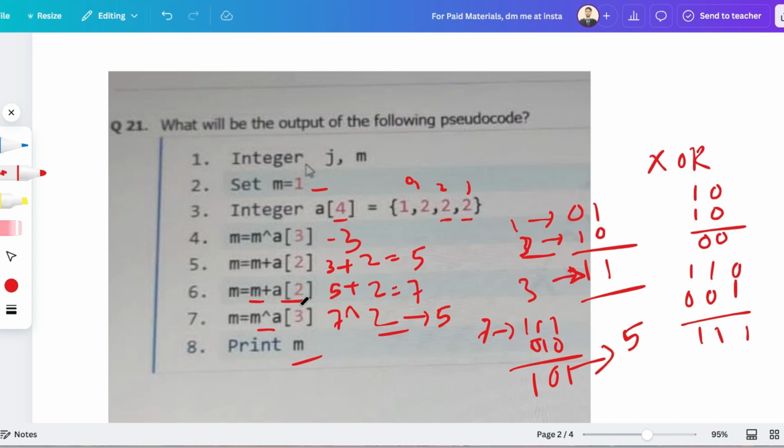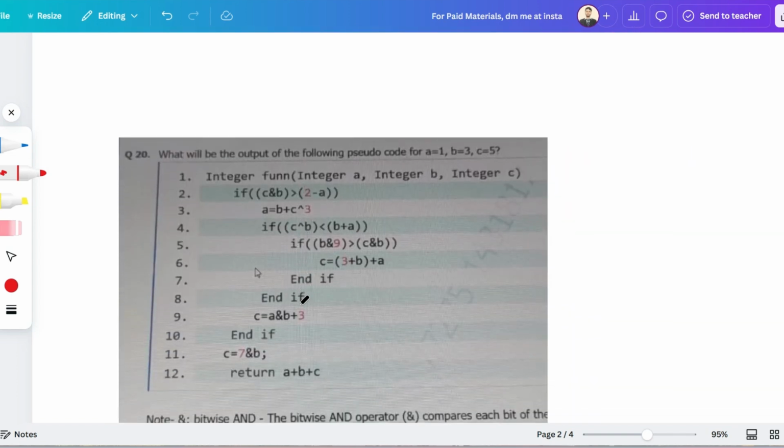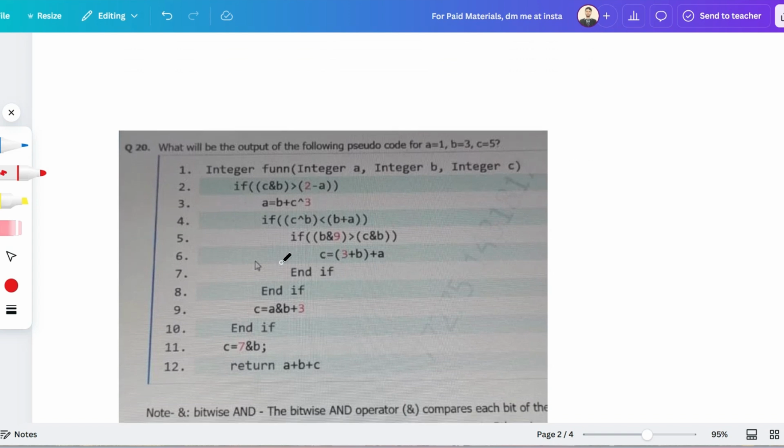Okay, so let me go to the next question. The next question is this. As you can see in this question, the number of lines mentioned is 12. But what I told earlier is that if the number of lines is higher, the question will be easier. Why? I am going to discuss that.